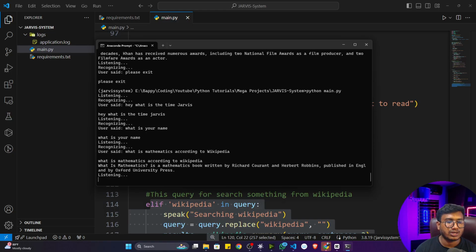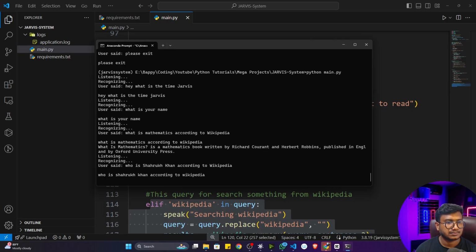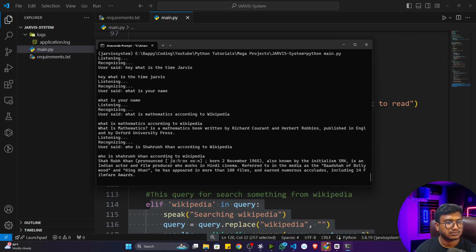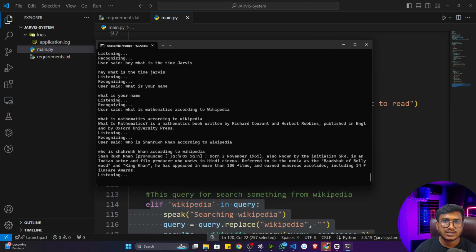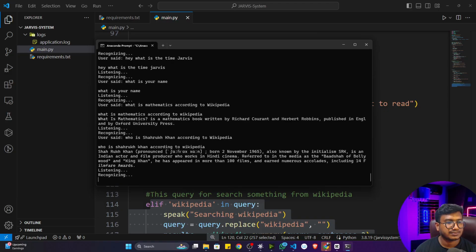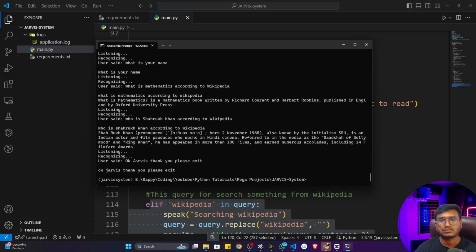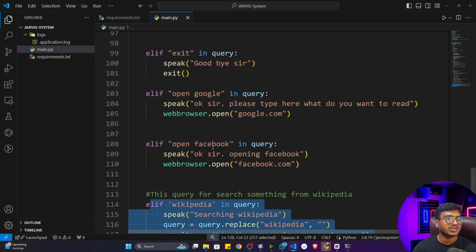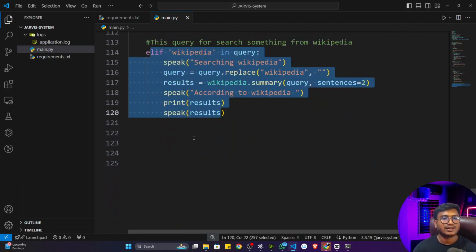Who is Shah Rukh Khan according to Wikipedia? Searching Wikipedia. According to Wikipedia, Shah Rukh Khan, born November 2nd, 1965, also known by the initialism SRK, is an Indian actor and film producer who works in Hindi cinema. Referred to in the media as the Badshah of Bollywood and King Khan, he has appeared in more than 100 films and earned numerous accolades, including 14 Filmfare Awards. Okay, Jarvis, thank you. Please exit. Goodbye, sir. Got it?